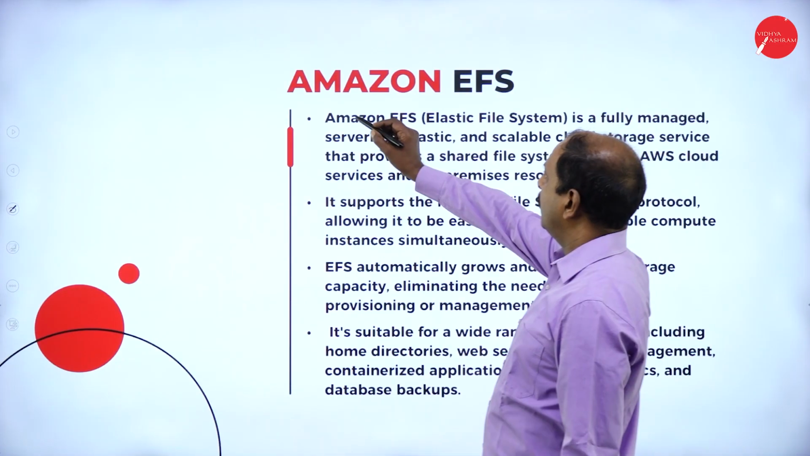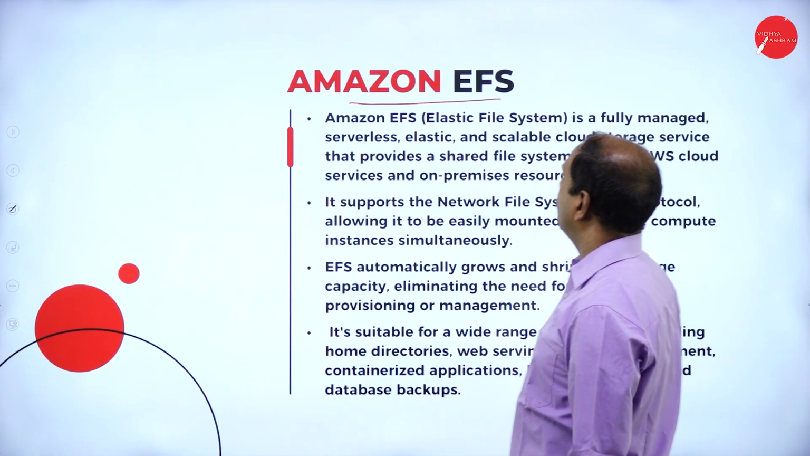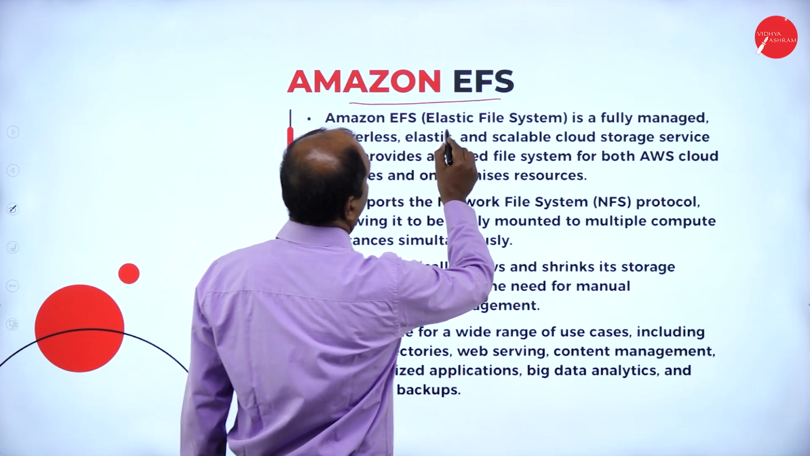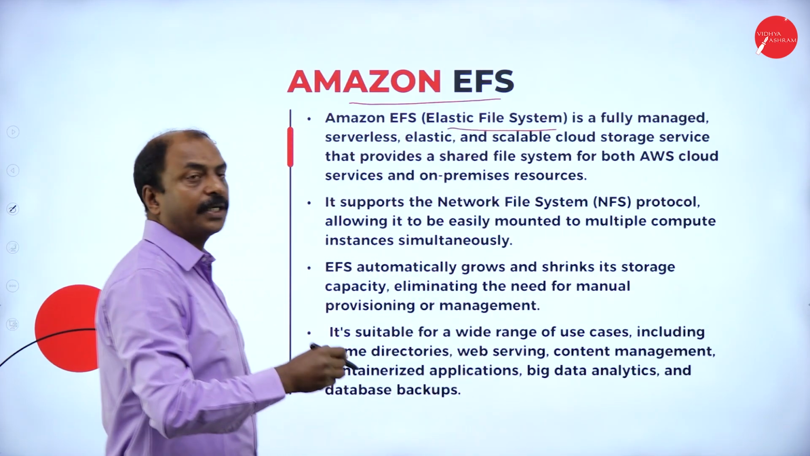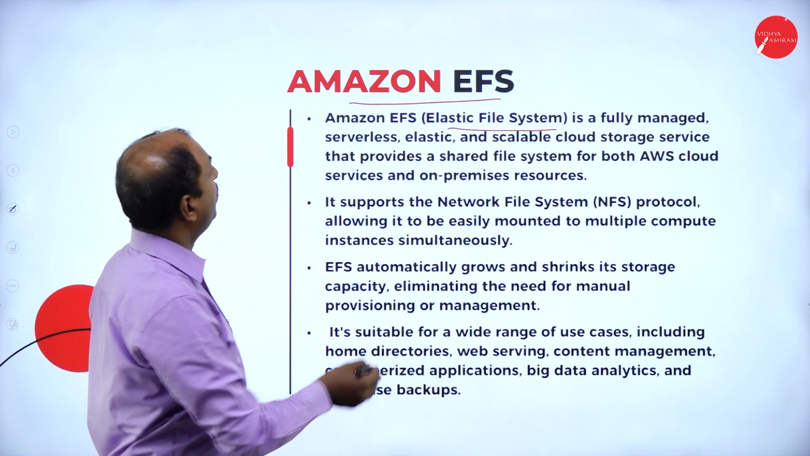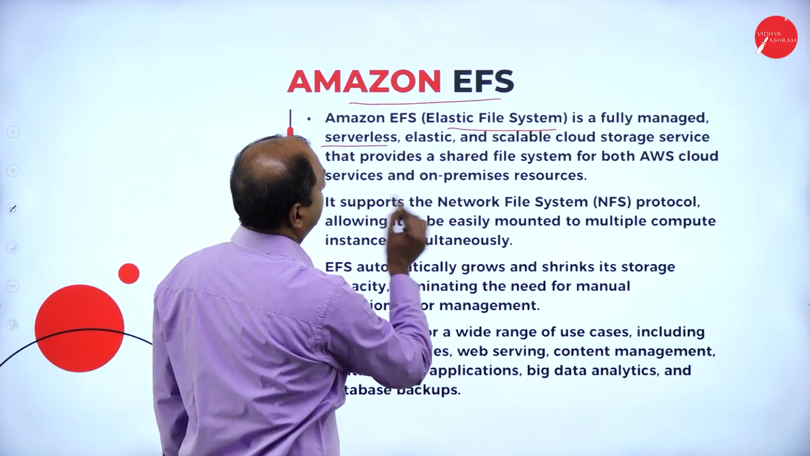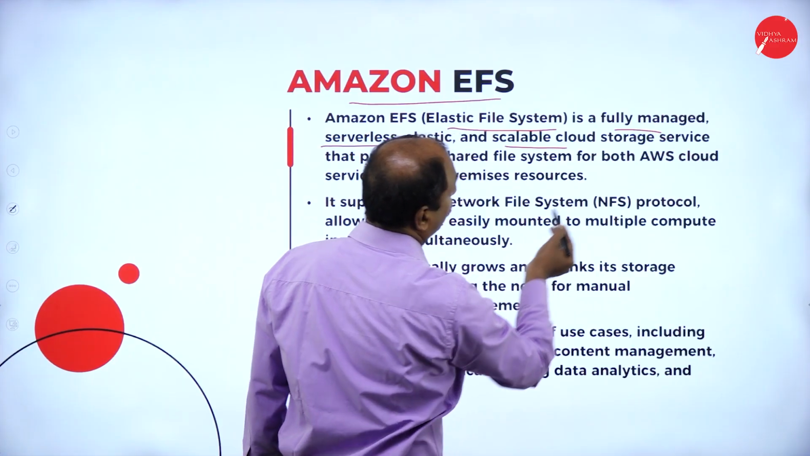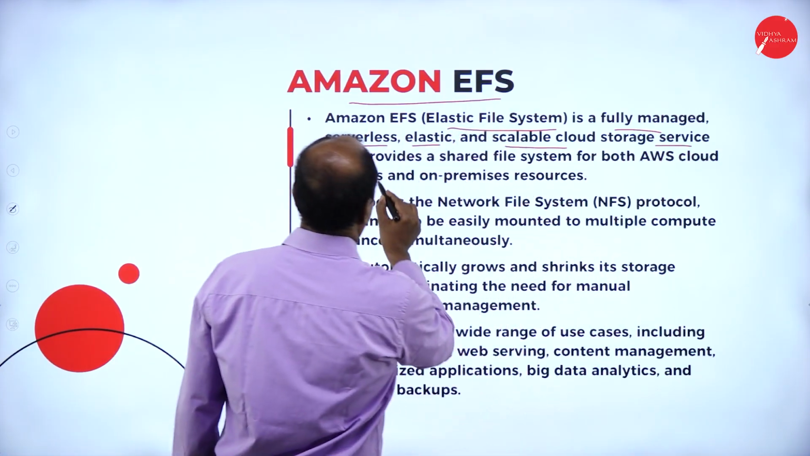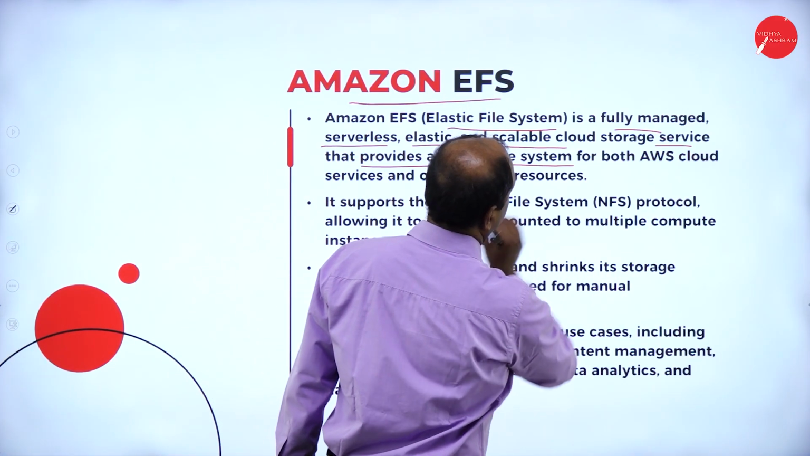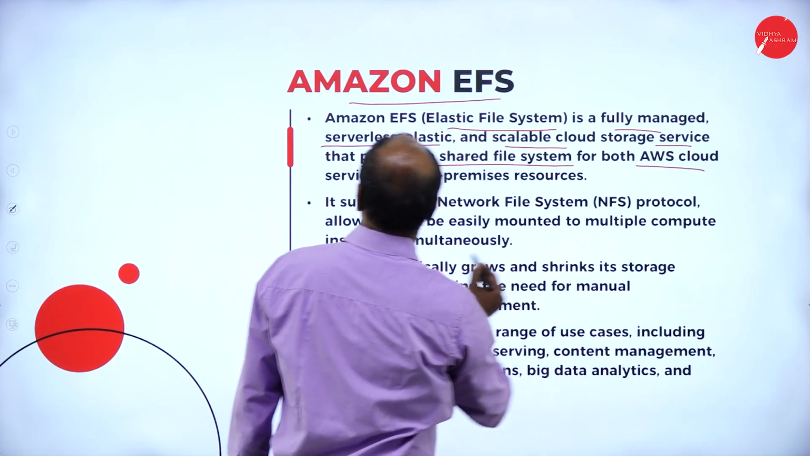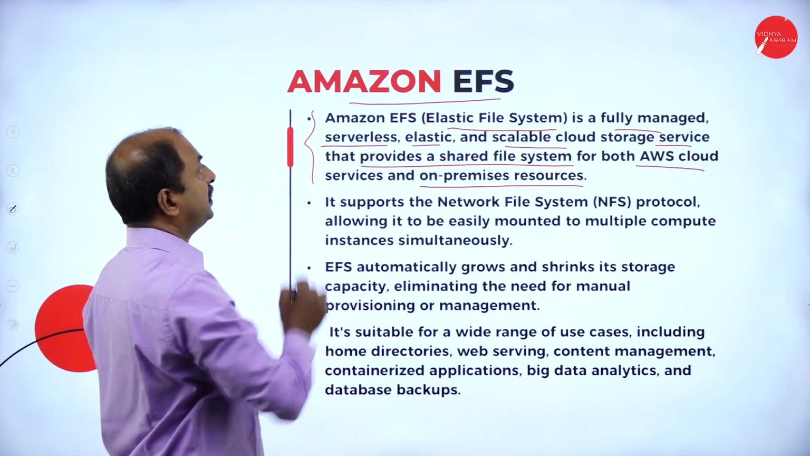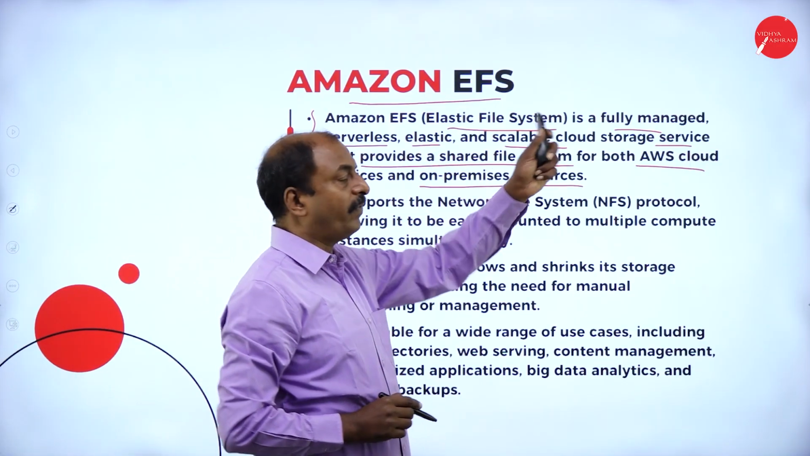In the next slide, Amazon EFS. What is this? It is Amazon Elastic File System. It is another type of service. It is a fully managed, serverless, elastic, scalable cloud storage service that provides a shared file system for both AWS cloud services and on-premises resources. So this is EFS, Elastic File System.